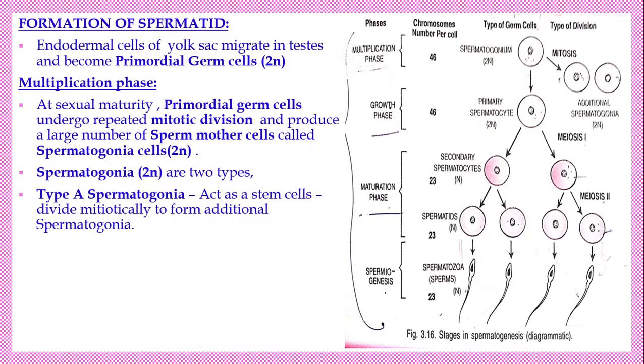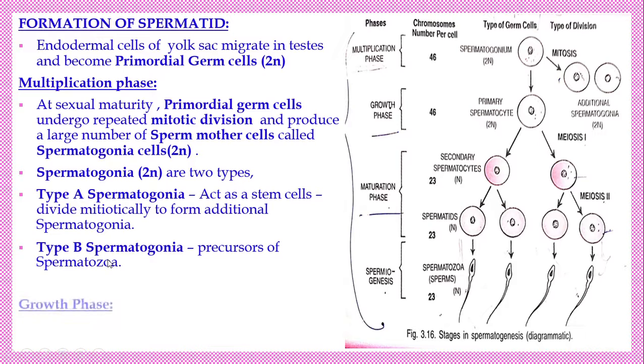That is type A. Next, type B spermatogonia are the precursors of the spermatozoa. It is from the type B spermatogonium that spermatozoa are formed in the further process.